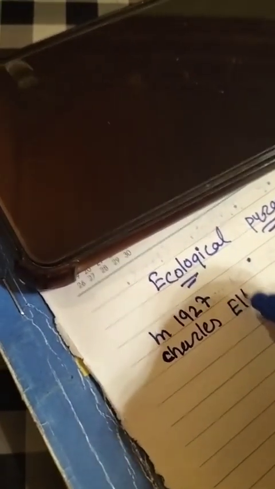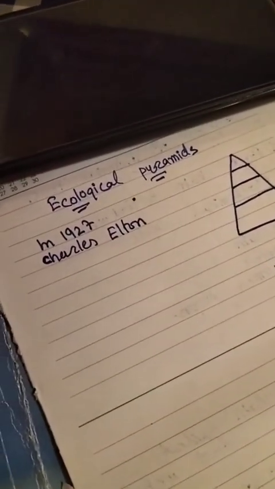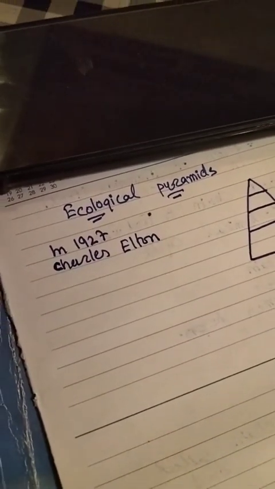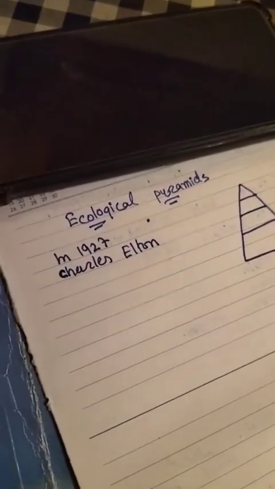The ecological pyramid was introduced by the ecologist Charles Elton in 1927.